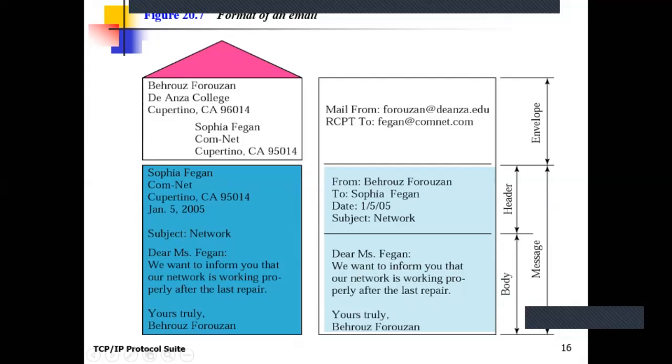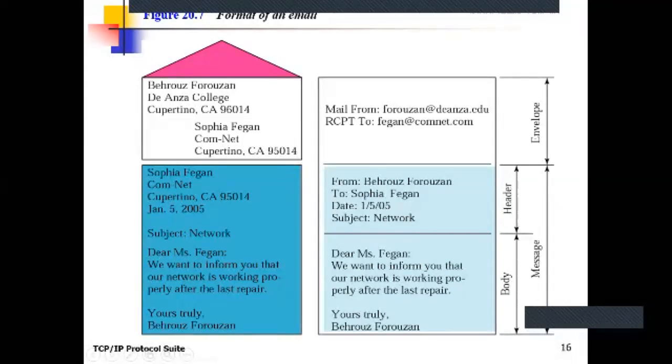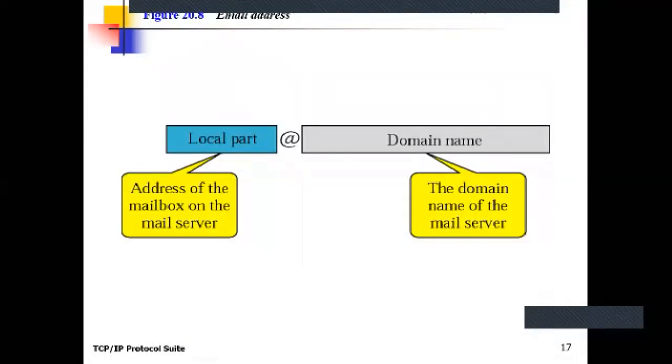Clear? This is the overall envelope which contains the mail from and recipient address. And this is the body of the mail. So you know very well what is the meaning of body, message and header. The header portion contains the from address, to address, date and the subject. Clear? This is the format of the email address, that is the local part of the mailbox, @ and the domain.